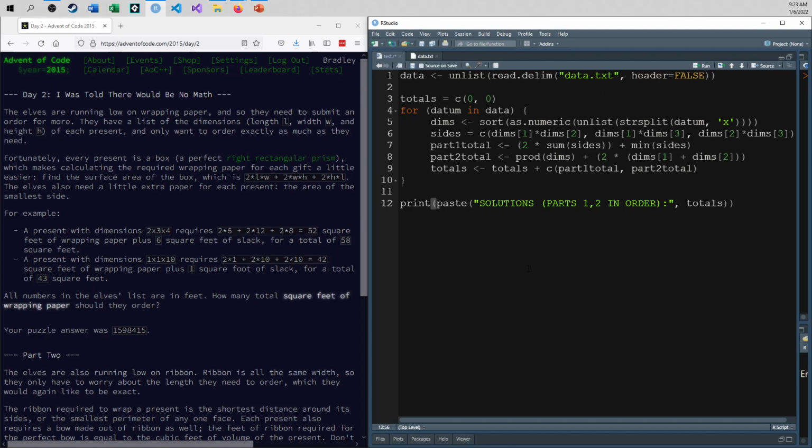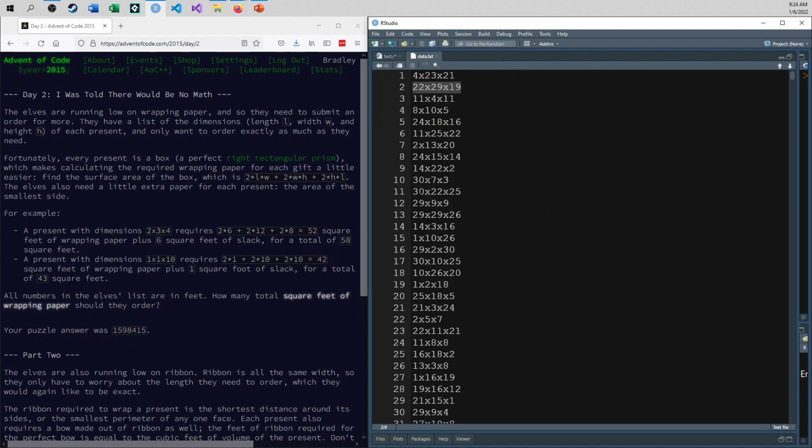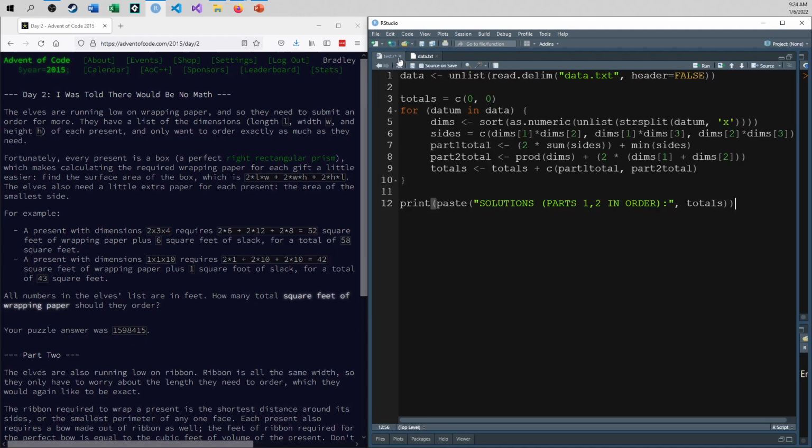And I am having quite a bit of trouble with this language so far, just getting my head around how the data is stored and how to work with it. So I take the data in. There is no header. I think it comes in as a data frame, and then I convert that into a vector, unlist this thing, and now the data is in the format I'm expecting, where every element is one of these that I can work with.